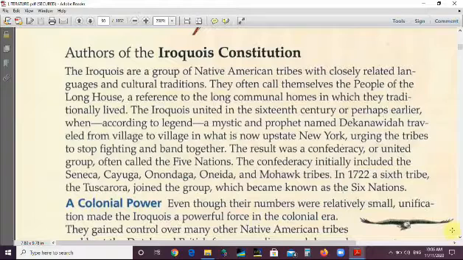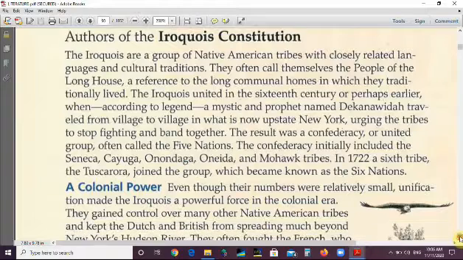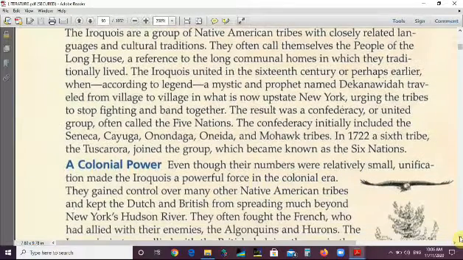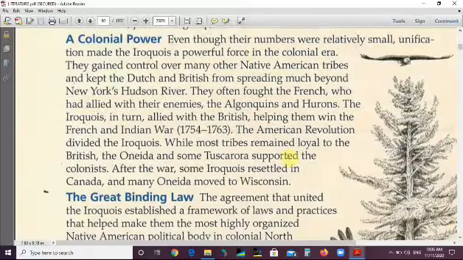This union was a strong entity, even though their numbers were relatively small. Unification made the Iroquois a powerful force in the colonial era.